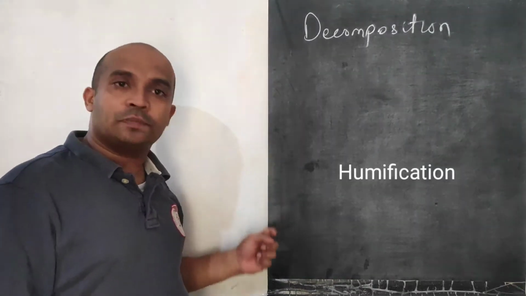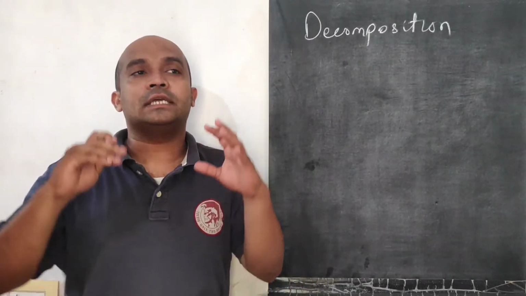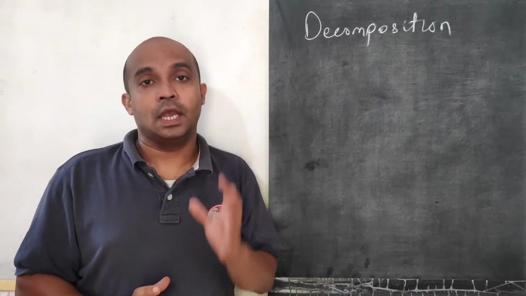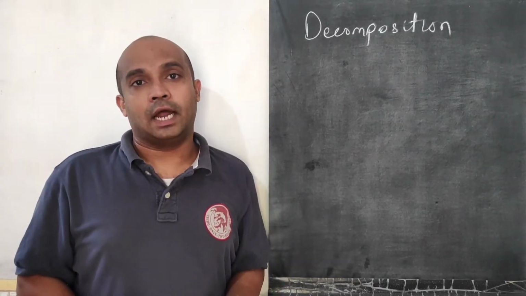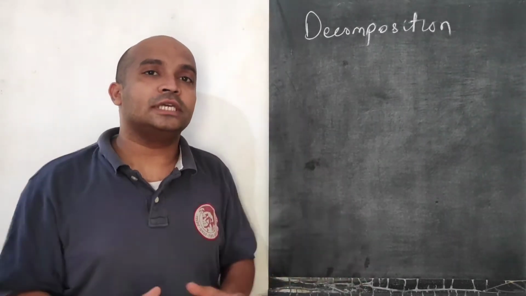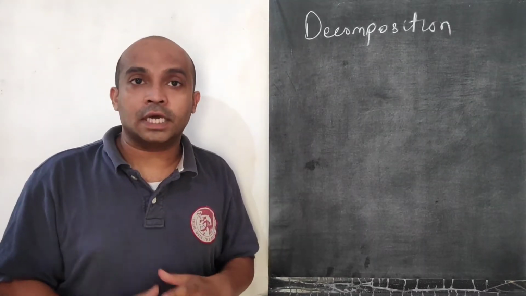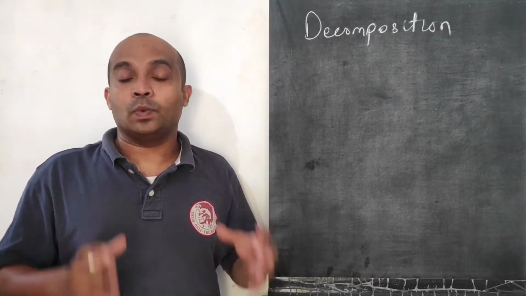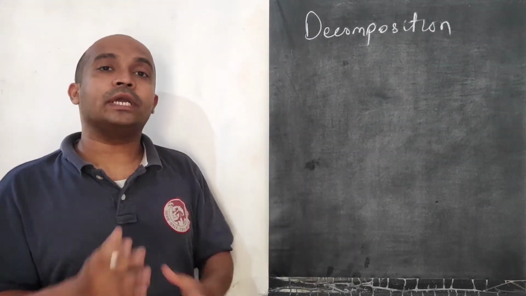Now let's come to these 2 processes, humification and mineralization. What is occurring in humification is an accumulation of a dark colored amorphous substance, humus, which is highly resistant to decomposition. Understood? It decomposes at an extremely slow rate. This substance also has colloidal nature, so it acts as a reservoir for mineral nutrients. Further, degradation of this humus is called the mineralization process, wherein inorganic substances are added to the soil. So this is how decomposition is occurring.